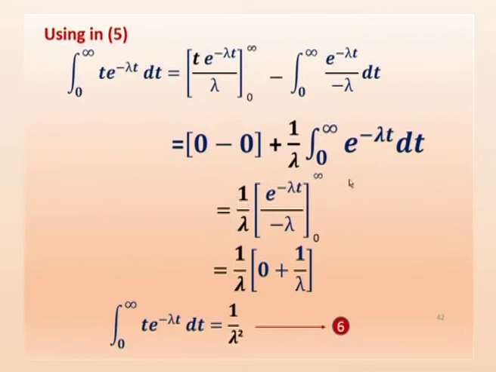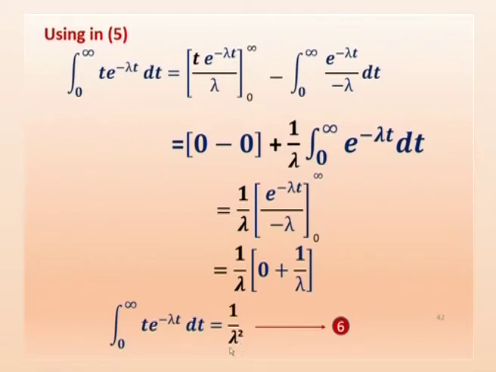See, 1 by lambda, and if you integrate e power minus lambda t, I will be getting e power minus lambda t by minus lambda. Therefore, I will be getting 1 by lambda. Here again we are going to put the upper limit minus lower limit. If you put upper limit, it is 0. If you put lower limit, it is e power 0, which is 1. So 1 by lambda, and it is upper limit minus lower limit, so this minus becomes plus. I will get this. Now here this comes out to be 1 by lambda squared. So this is 1 by lambda squared.